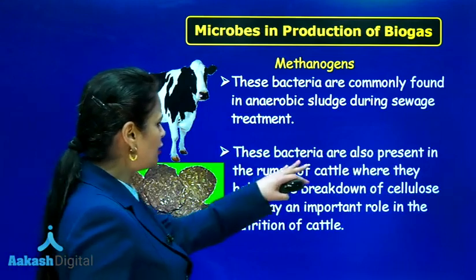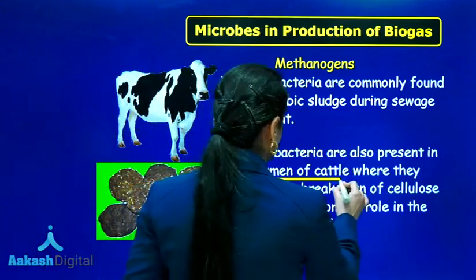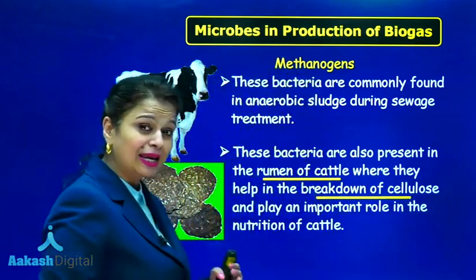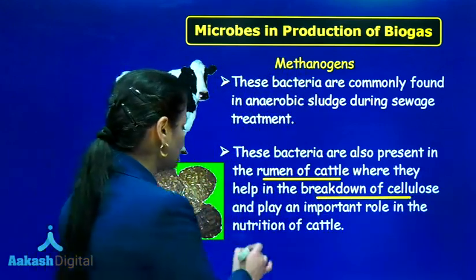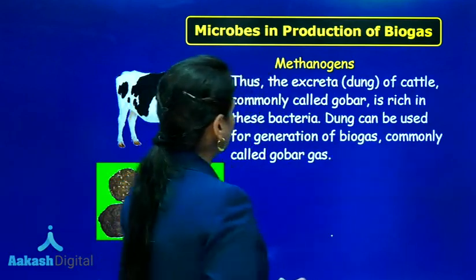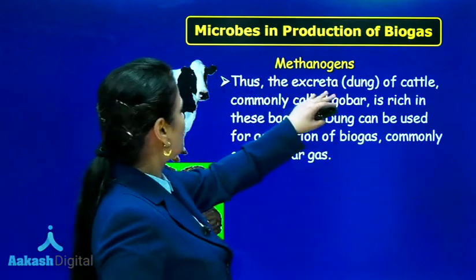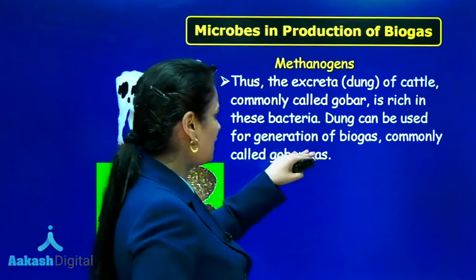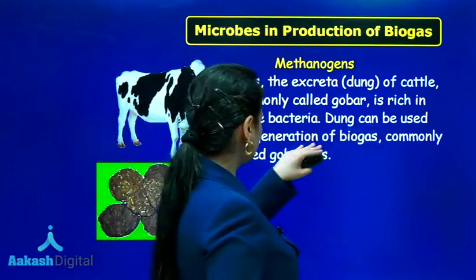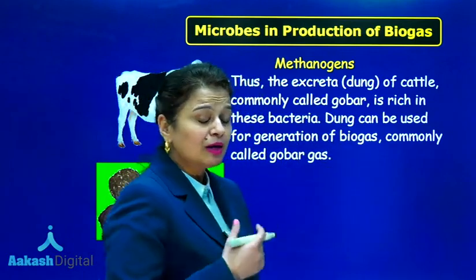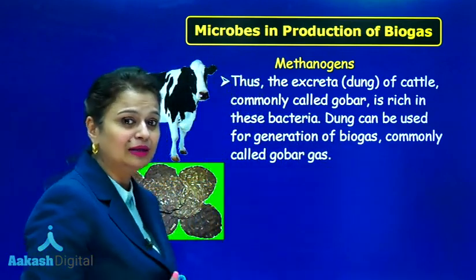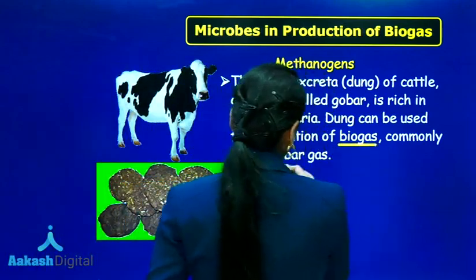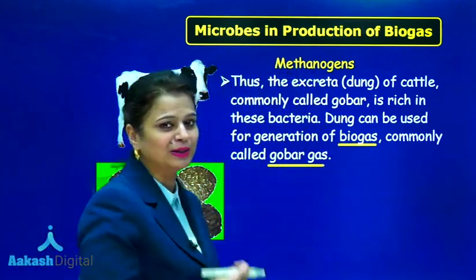The excreta of cattle, commonly called gobar, is rich in these bacteria. Dung can be used for generation of biogas because biogas is mainly produced from gobar. That's why you also call biogas as gobar gas.